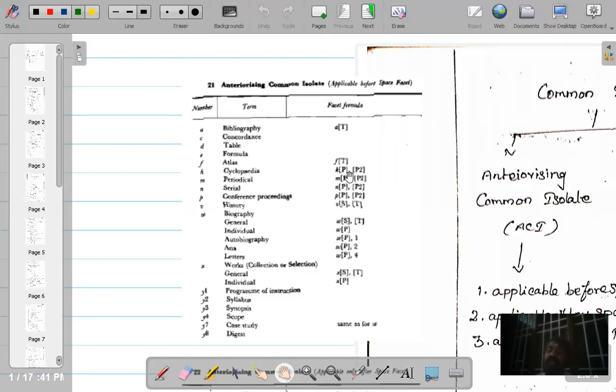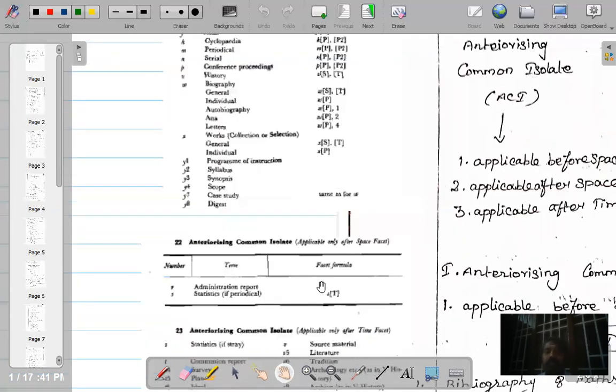In these cases, you have to find out what is P, what is P2, how to calculate, how to find out P and P2 for these four items. We'll discuss later. Fine. So these are the ACI which are applicable before space. Okay, fine.